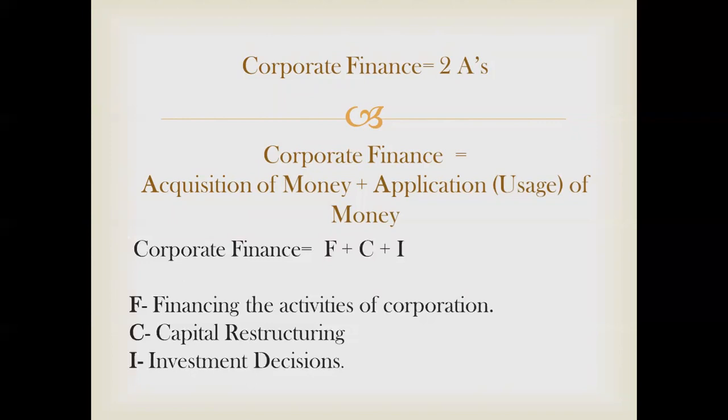तीन चीजें हैं. F stands for financing the activities of the corporation, C stands for capital restructuring, and I stands for investment decisions. Financing the activities of the corporation. What do you mean by this?